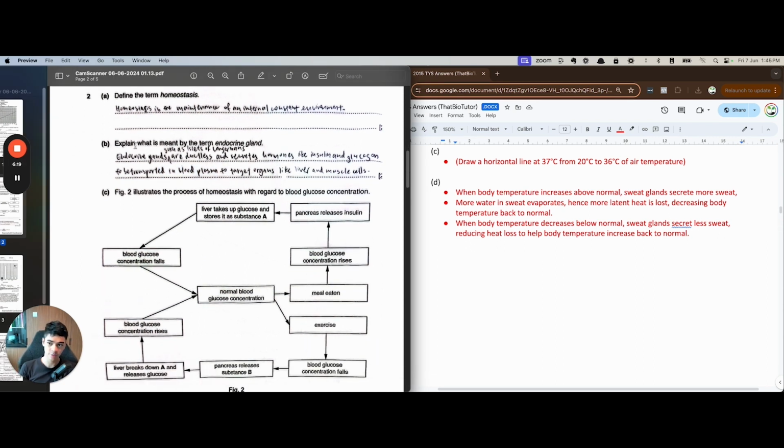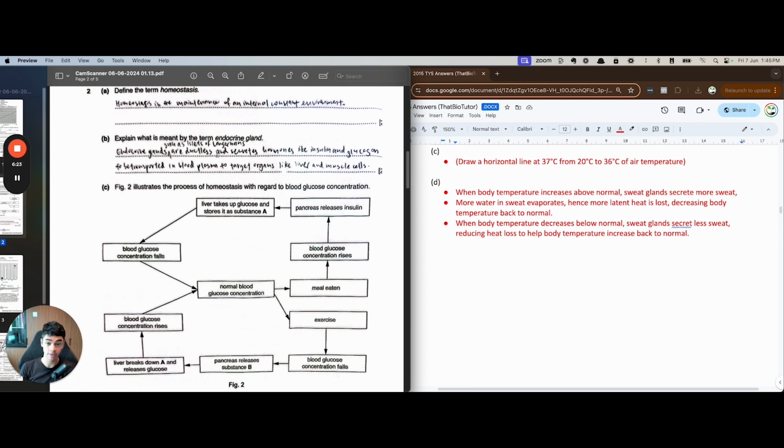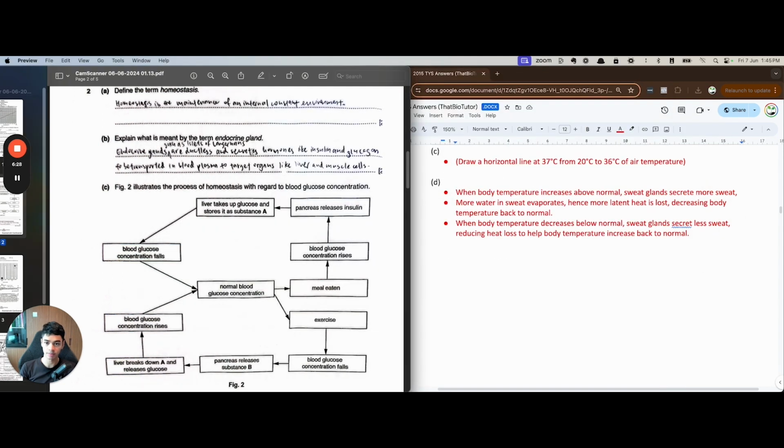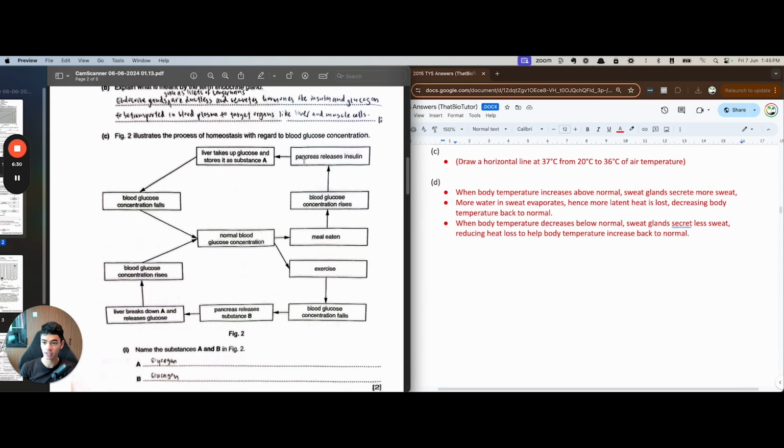Okay, if they say explain with an example, then yes, do this. But even if they say with an example, what I will do first is I'll say the normal definition, the general one. Then I'll add the example after that.